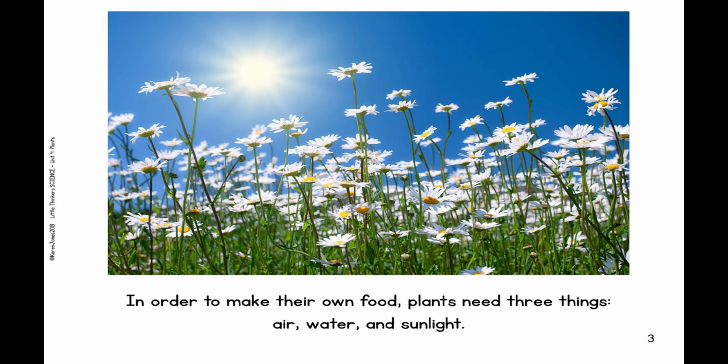In order to make their own food, plants need 3 things. They need air, water, and sunlight. What are the 3 things plants need to make food? That's right, air, water, and sunlight.